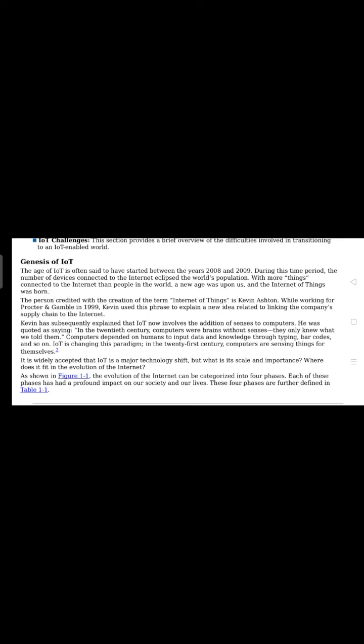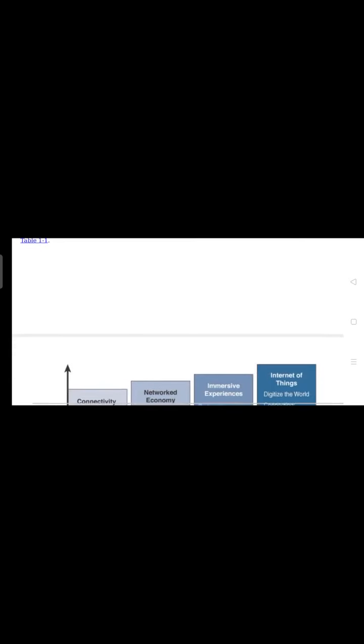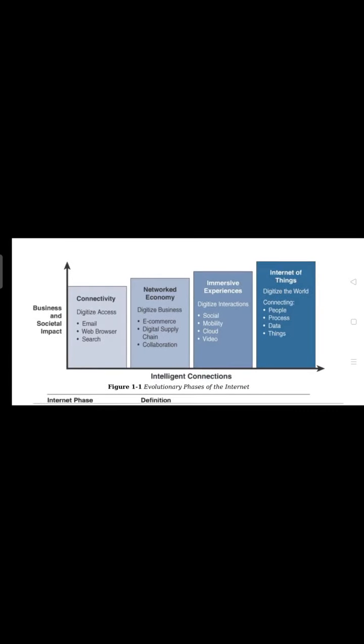So this is the introductory theory part; please go through it. And here is the diagram: the evolutionary phases of the internet. It's a graphical representation, a kind of bar chart, of business and societal impact versus intelligent connections. It represents connectivity, networked economy, immersive experience, and Internet of Things.